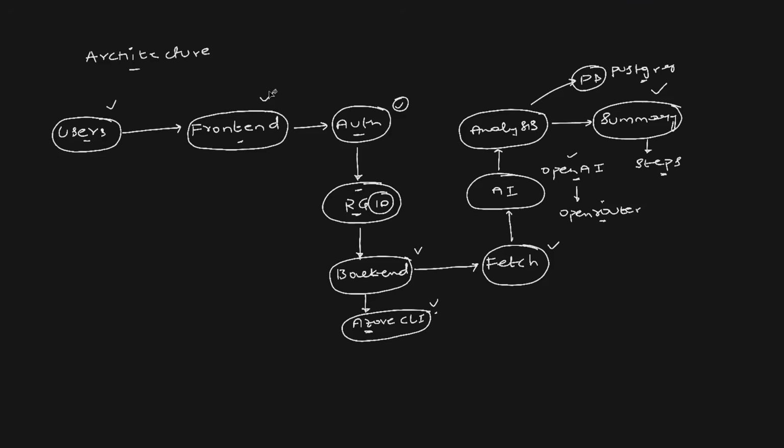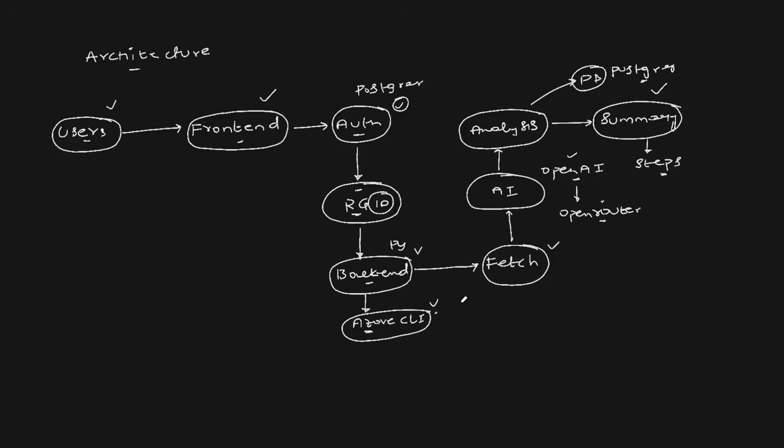Let me quickly explain this one more time. This is the important part. Please try to understand. First, users talk to the front end. Users cannot connect to the cluster or to their Azure cloud platform. There is an authentication in place. We are using Postgres for this authentication. If the user is authenticated, the user can provide the resource group. The name of the resource group is taken by the backend, where we are using Python or FastAPI. Backend makes use of Azure CLI.